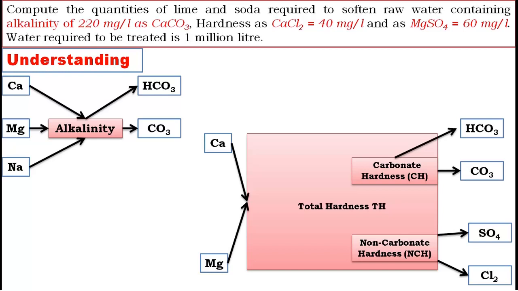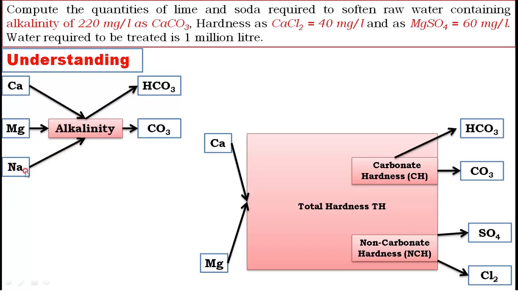In the previous section it was also discussed that whenever permanent hardness is there, and CaCl2 and MgSO4 are permanent hardness, then there won't be any sodium alkalinity, or alkalinity due to sodium.